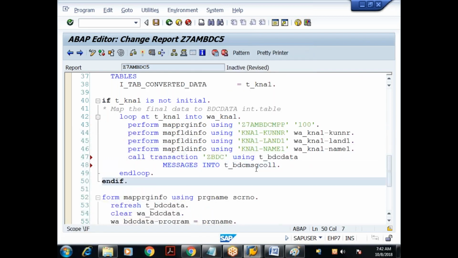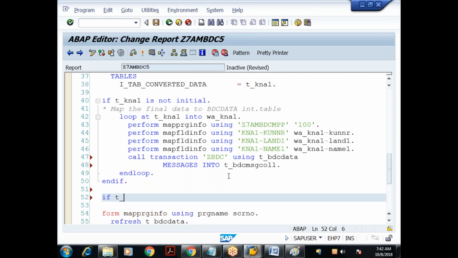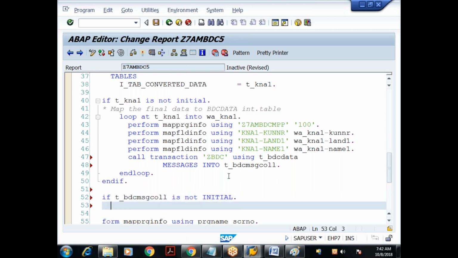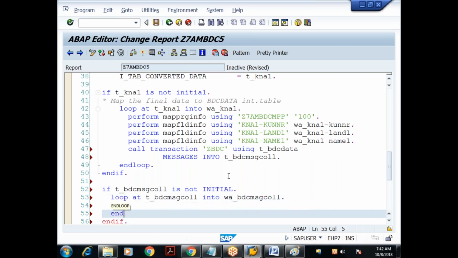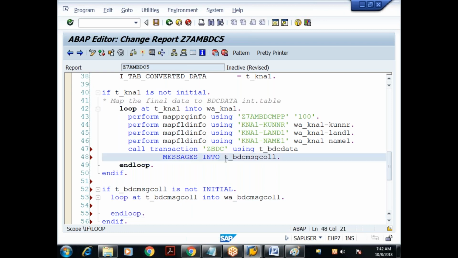Okay, done. So what I can do with this internal table is here. I'll say if t_bdcmsgcall is not initial, I will loop at t_bdcmsgcall into w_bdcmsgcall, end loop. So while calling the transaction, I am using the addition messages into so and so.